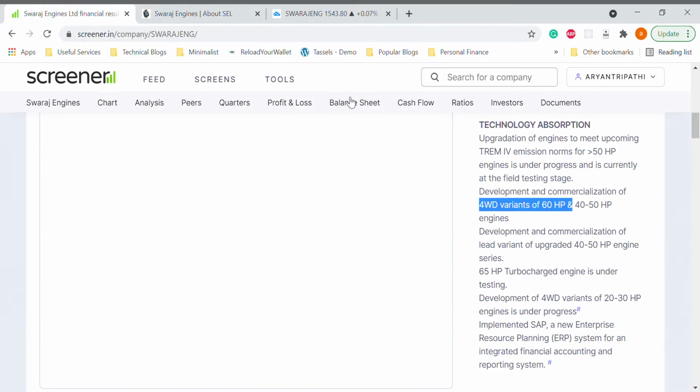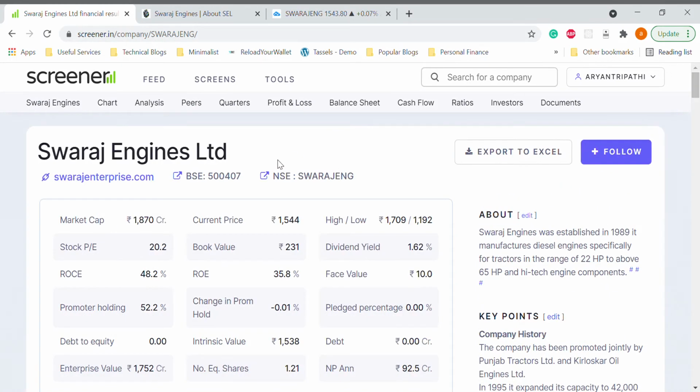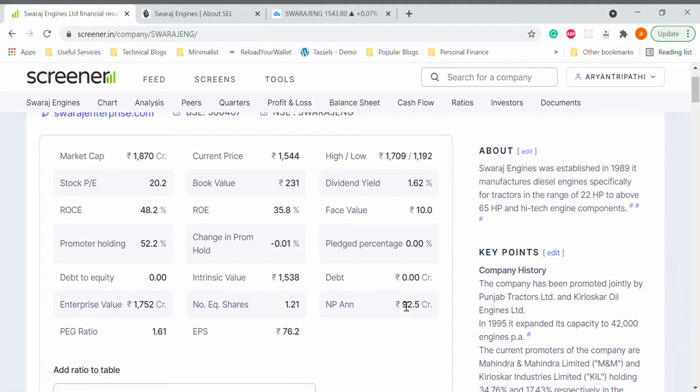Now if you go to the fundamentals, this is a small cap company. The stock P/E is quite good at 20.2, but ROCE and ROE are very attractive, and that's the most attractive part for me. ROCE is 48.2 and ROE is 35.8, which are very good numbers. The second part is the debt to equity ratio. It's a completely debt free company, which is a very good part. Very few auto component companies right now are debt free, and this is one of them. It has also registered a good annual profit of 92.5 crore, which is good in terms of their size.